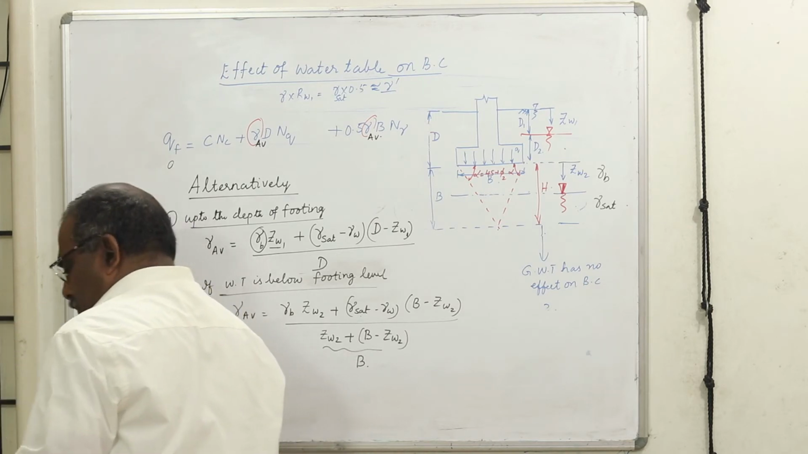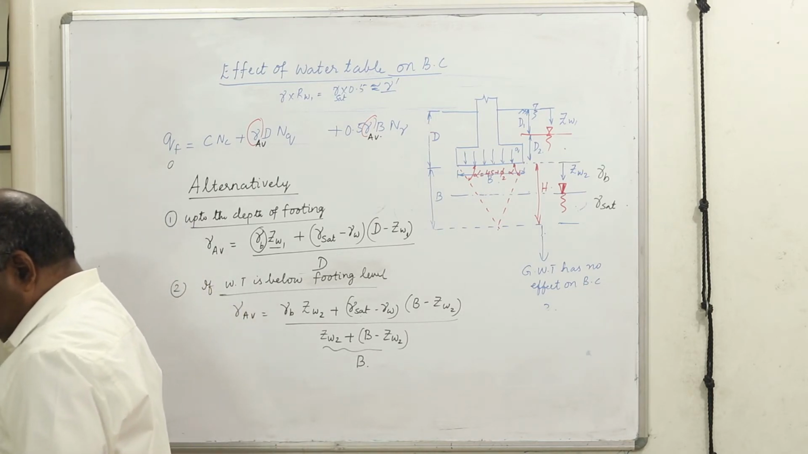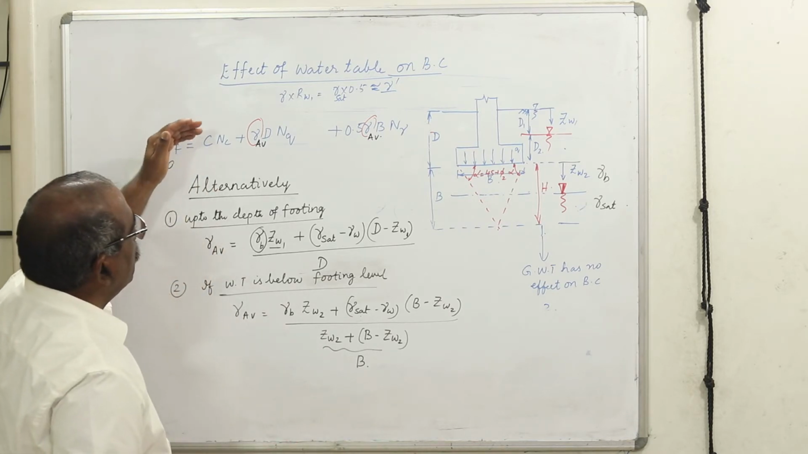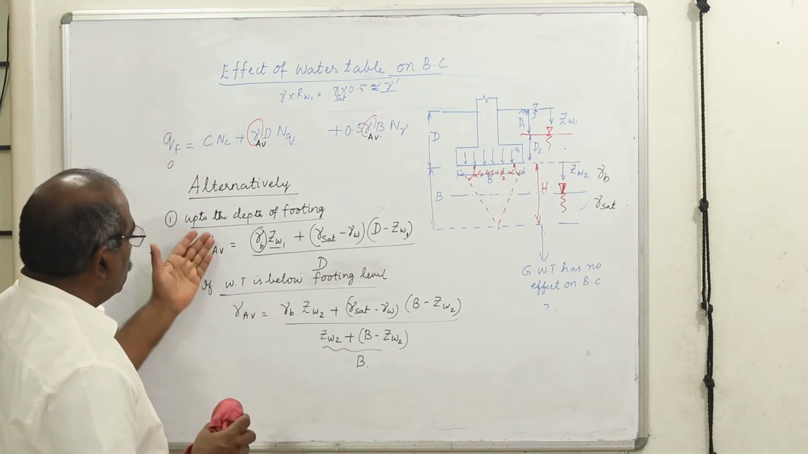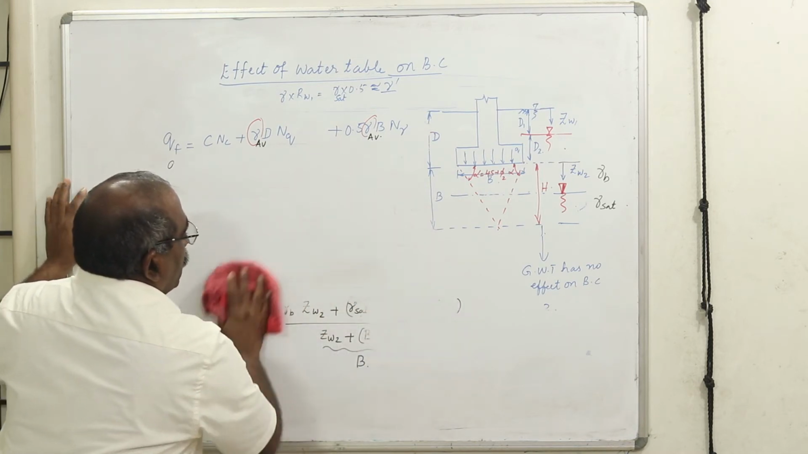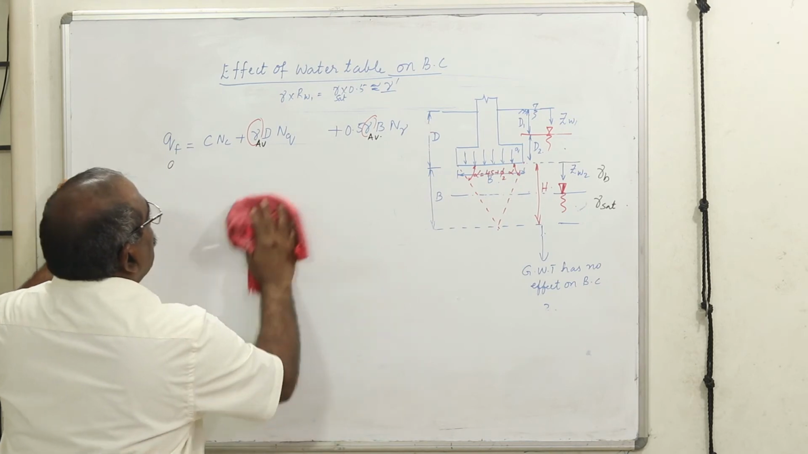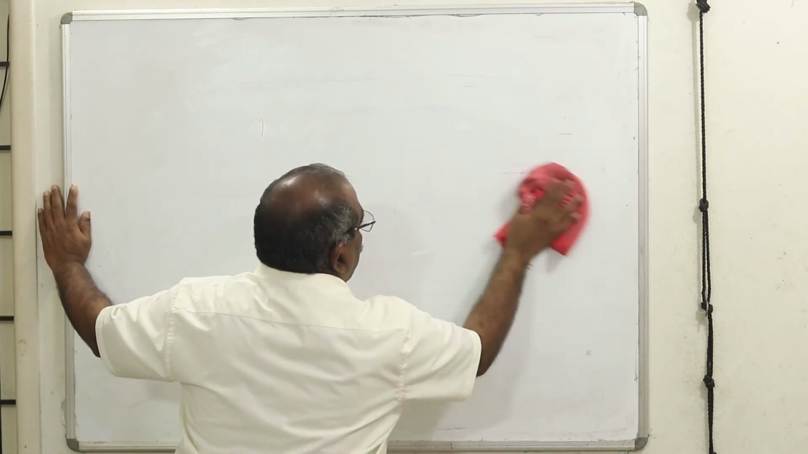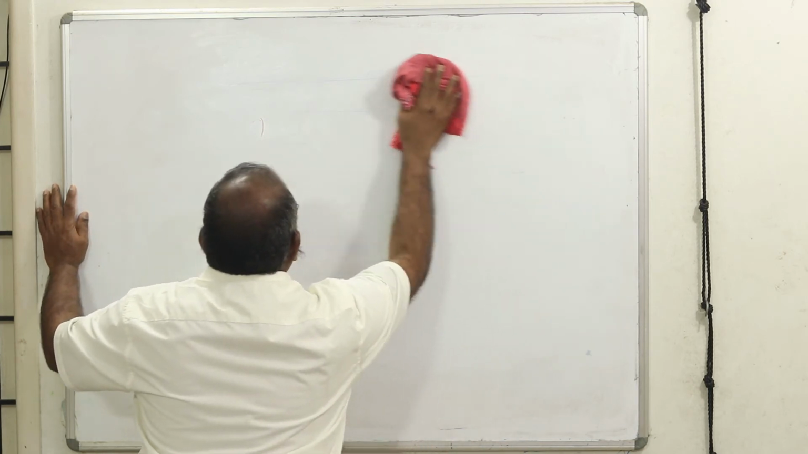We'll try to work out some numerical examples. Then we'll try to see how we can use this. We can compare the first method and this average unit weight and try to see how they differ. It is always advantageous to use the average unit weight instead of taking the reduction factors.